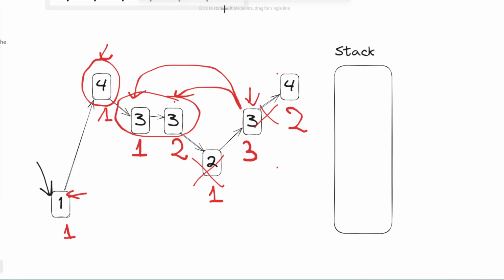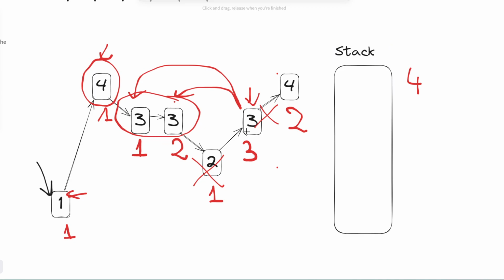Just as a simulation, initially the stack will have number 1. And then when we go to 4, we will remove all the numbers in the stack that are smaller than 4. And then we add 4 here. Let's just draw it outside this way. We have a number 4 here, right?